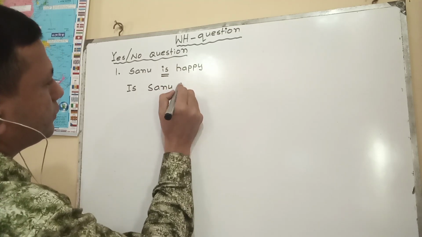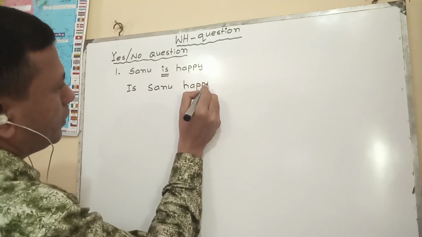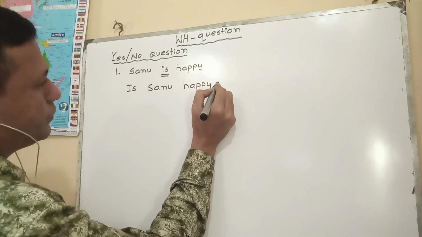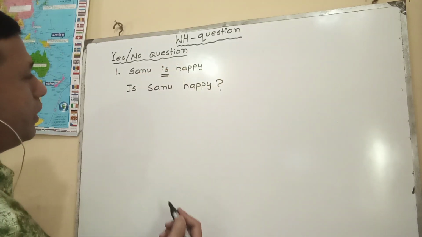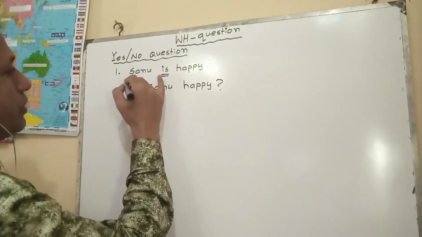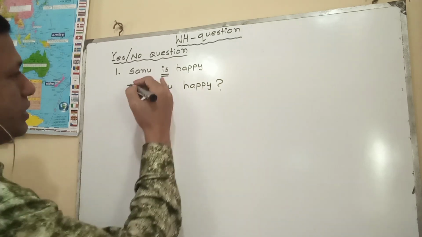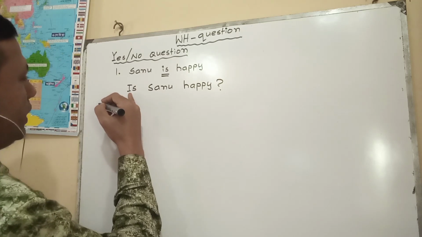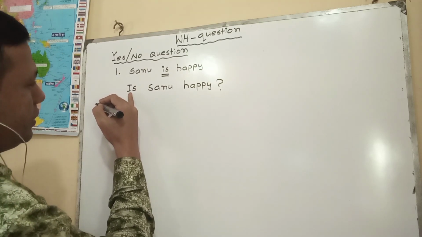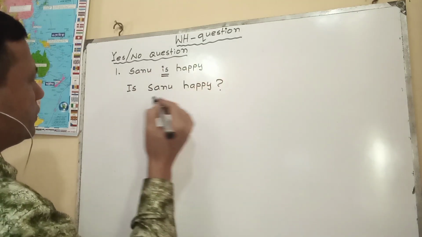Is Shano happy? That means if we find an auxiliary verb, at first the auxiliary verb has to be used at the beginning of the sentence, then the subject, then the extensions.